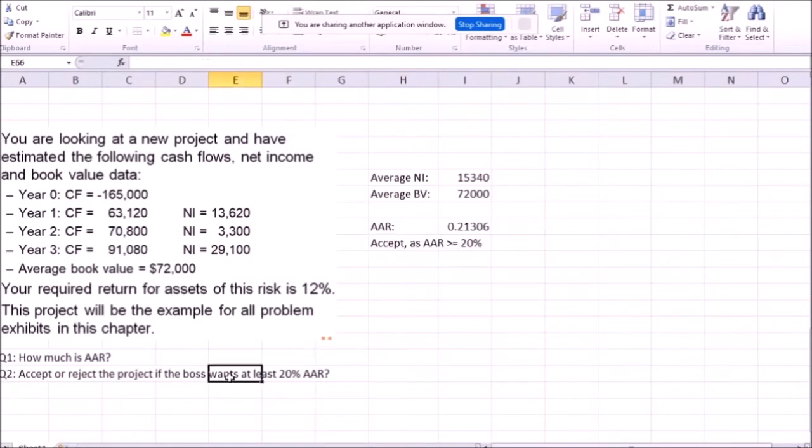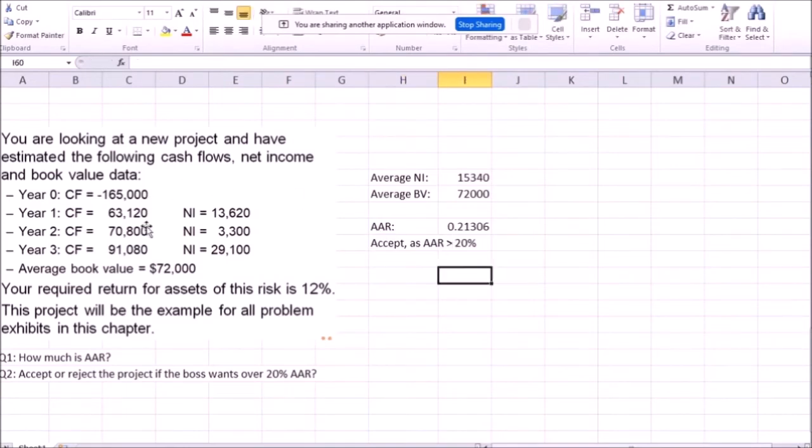So it depends on the question. Maybe the boss wants at least 20%, or maybe the boss wants greater than 20%. If greater than 20%, let me rephrase it so that we all are on the same page. If it says over 20, then the explanation here is like that.